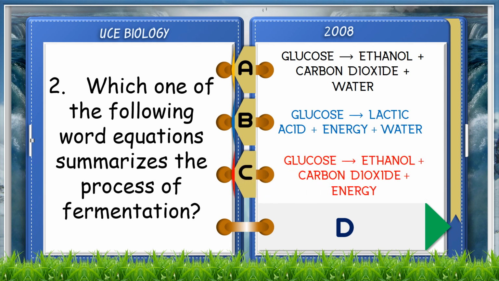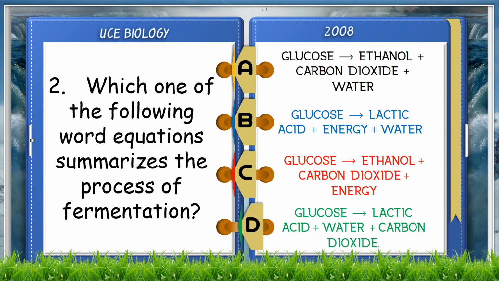C. Glucose leads to ethanol, carbon dioxide, and energy. D. Glucose leads to lactic acid, water, and carbon dioxide. The answer is C. Glucose leads to ethanol, carbon dioxide, and energy.